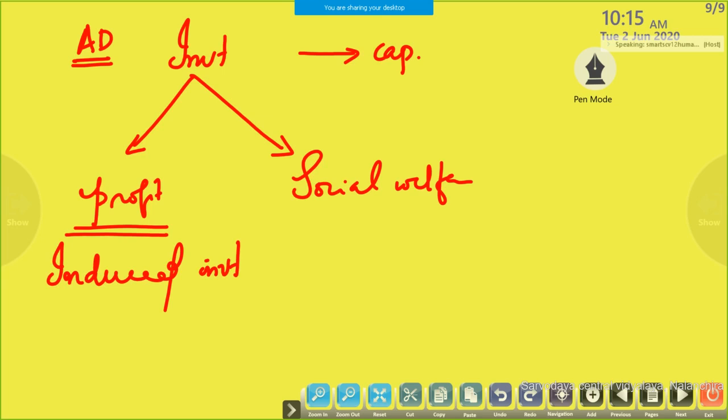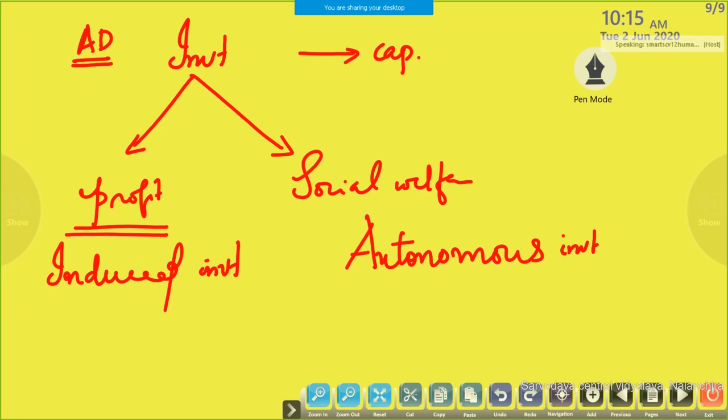For social welfare, autonomous investment. Induced investment aim is profit, autonomous investment is for social welfare.